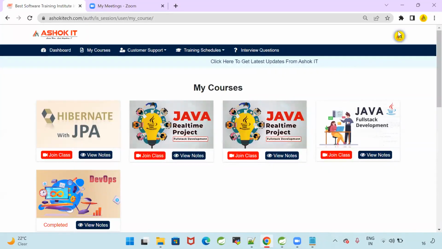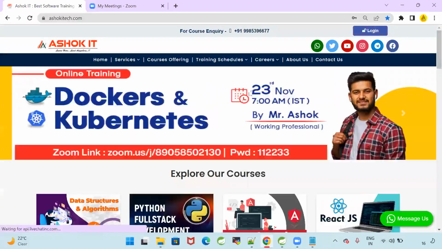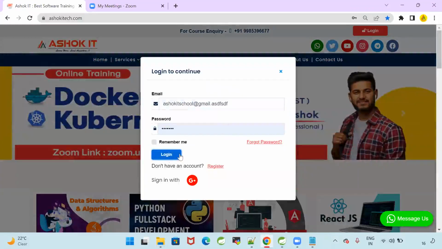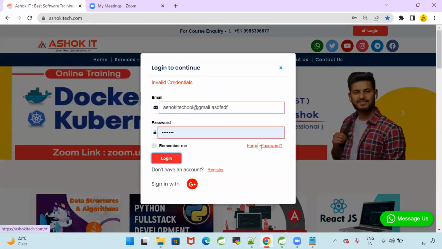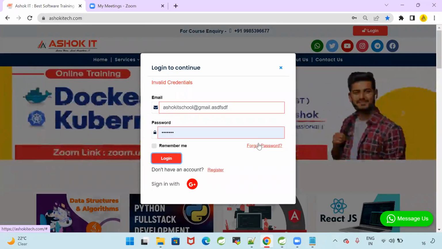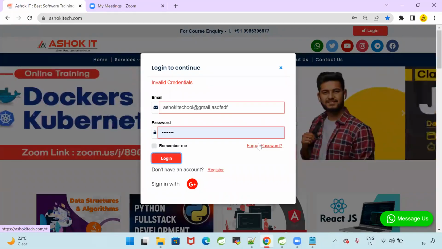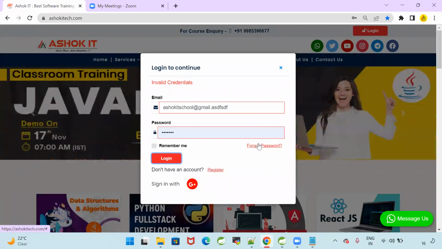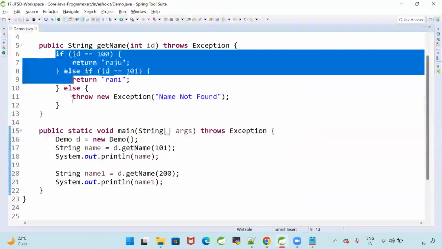Now, when I give invalid input, now I'm giving an invalid mail ID, and click on login. That program is checking whether credentials are valid or not. Credentials are not valid, then throw the exception, boss. Your data is invalid, invalid credential. Am I doing the same thing in my program? Yes.